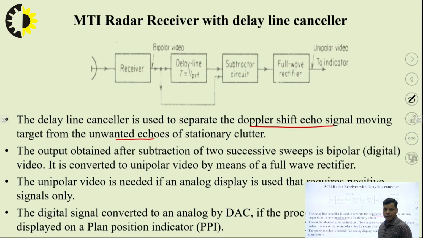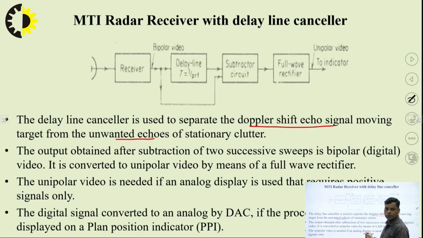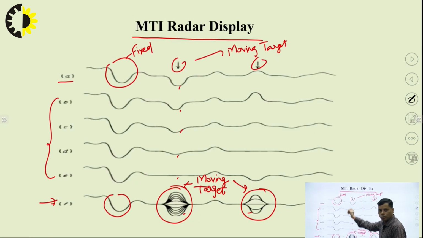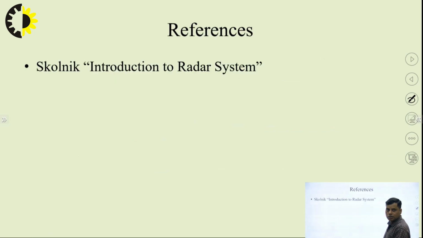This is the MTI radar output that I have already discussed, and regarding the MTI delay line canceller, how the delay line operation is performed from B to E with reference to A is mentioned in this diagram that I have discussed. This is from my side for the MTI radar. The reference I have considered is the book by Skolnik, Introduction to Radar Systems, which I have taken as a reference for explaining the concept of the MTI radar.